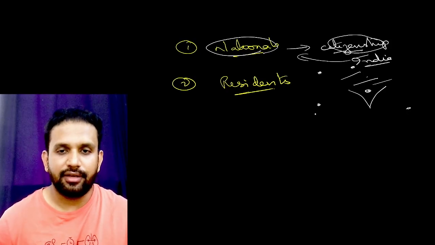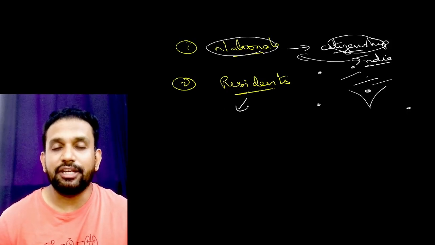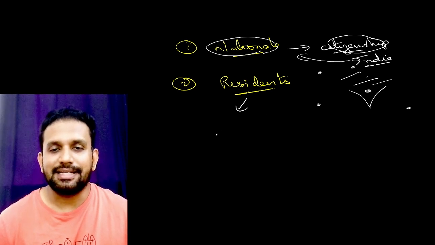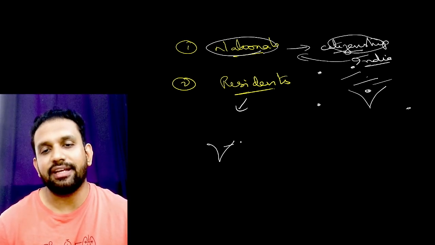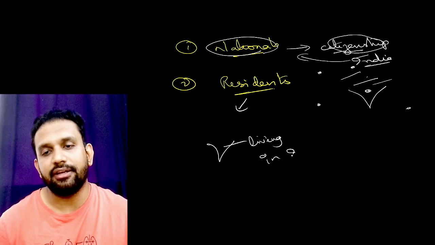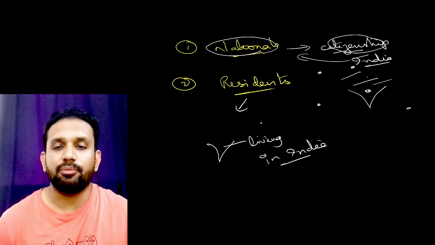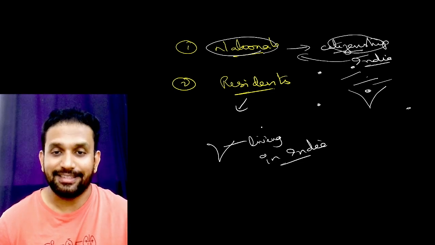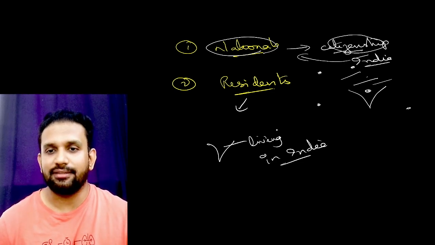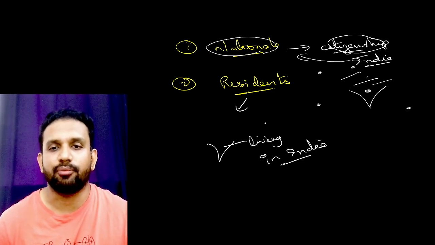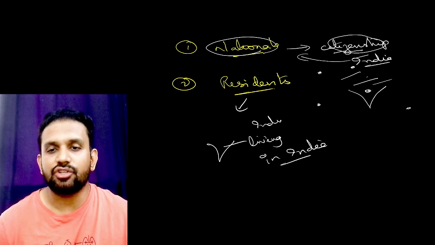Clear? Right. Now we'll talk about the meaning of resident here. Resident is one who is living in India. The basic definition of resident is living in India. Remember this point. Now we are just talking about the people who are living in India. They are called residents. We are talking about this only. See the proper definition of what I am talking about. The individuals who are living in India are called residents.